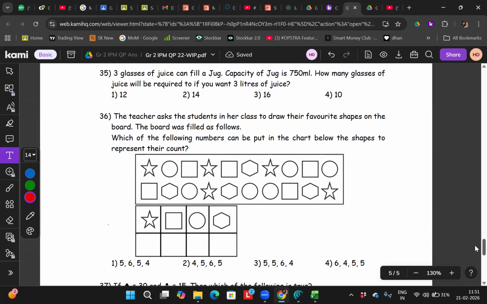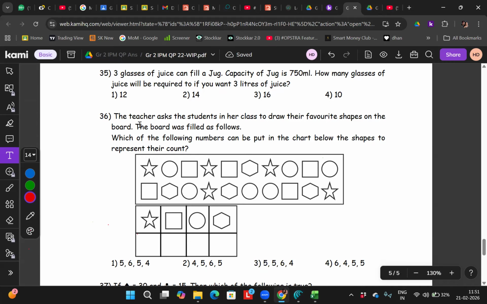Dhiran, tell me. 3 glasses of juice can fill a jug. Capacity of jug is 750 ml. How many glasses of juice will be required if you want 3 liters of juice? You failed reading only. Okay, Kanishka, will you rightly solve? I don't know. Very good. ठीक है. Now see how I am solving, right?